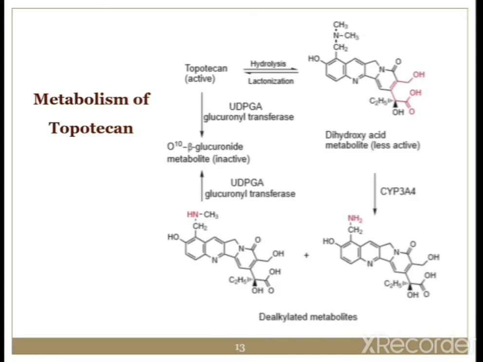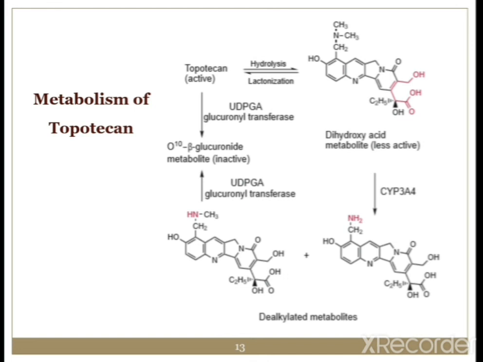Now the second is the metabolism of topotecan. Topotecan is an active drug. In the presence of UDPGA glucuronyl transferase, the O-10 beta glucuronate metabolite is formed, which is inactive in nature. Again, by the reversible process of hydrolysis and lactonization, we get the dihydroxy acid metabolite, which is less active.